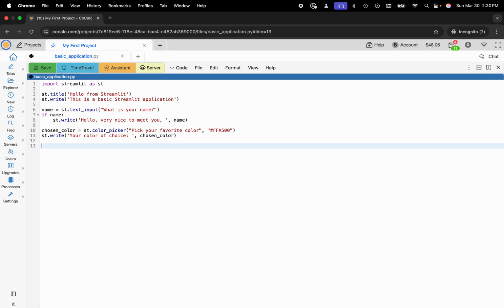Okay, so a couple last minute things that we can do. We can pick your favorite number. So let's go ahead and do that. So we'll say number. Let's create a slider, st.slider. What is your favorite number from 1 to 100?